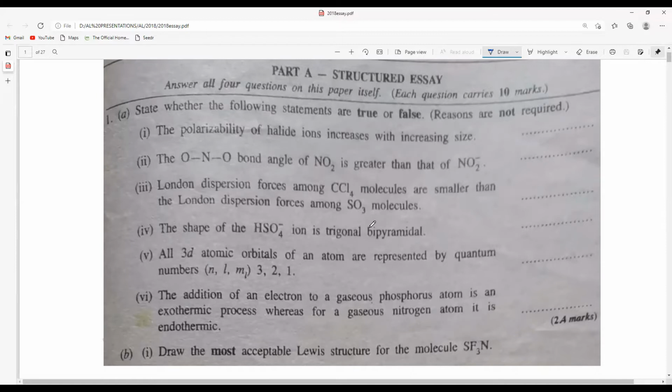So we have to choose which one is correct and which one is wrong. The first one: the polarizability of the halide ion increases with increasing size. We have discussed this many times. For a cation, we expect high charge and low size, so that its polarizability is very good.